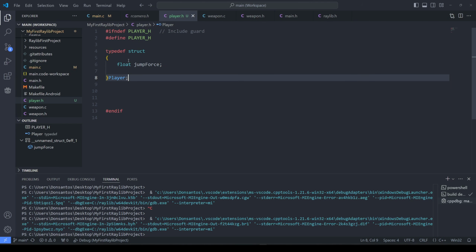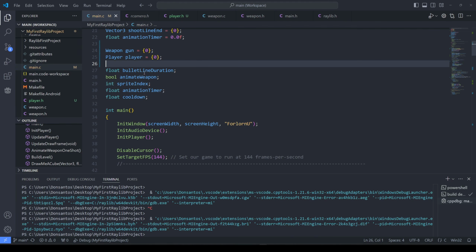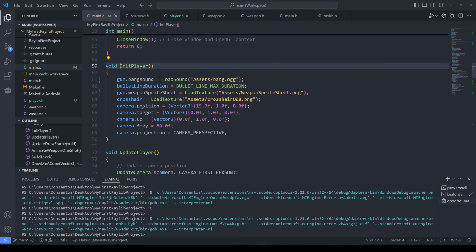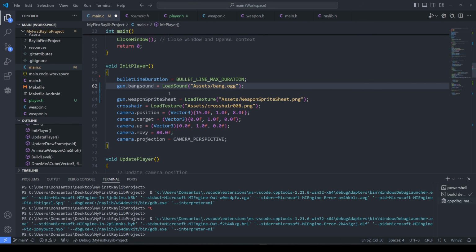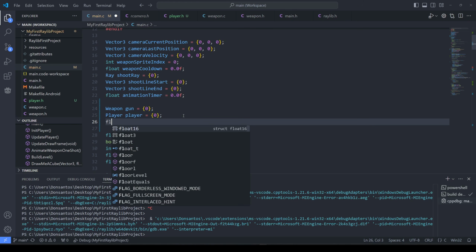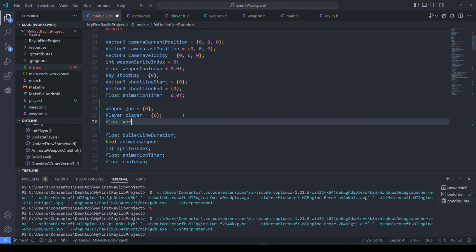Now we have a player, and the player only has jump. That's fine. So we have a gun, we have a player. This is much nicer, of course. And then in the init player, we'll initialize ourselves. So you can see, let's move this a little bit. Setting up the sound, setting up the sprite. Player.jump force equals, I don't know what a good value will be. Let's go 5. And we'll create a new float.